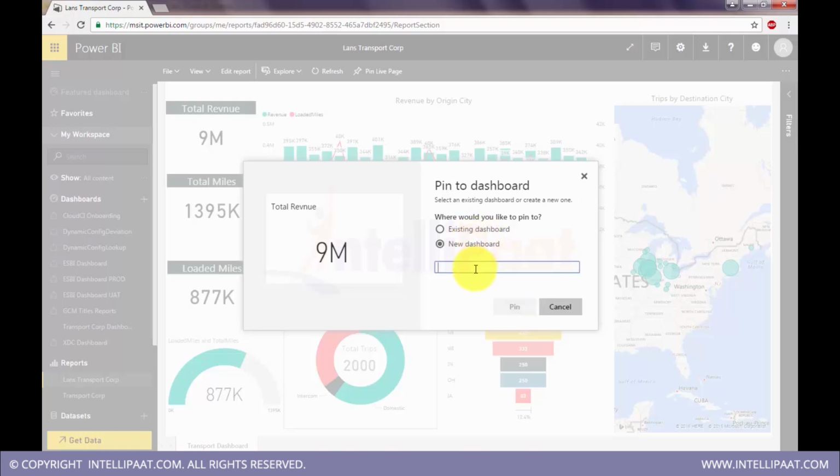I'll select new dashboard. I'll name it finance dashboard and just pin it.